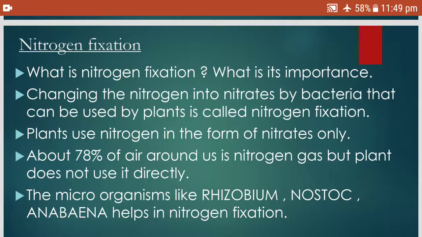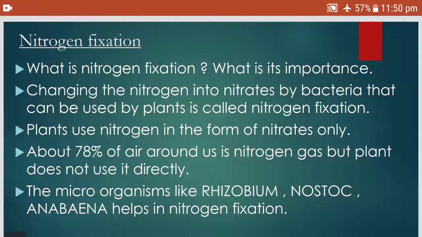So this nitrogen is converted into nitrates by specific bacteria called rhizobium, which is present in the root nodules of the leguminous plants, meaning the pea plant. These bacteria convert the atmospheric nitrogen into nitrate forms. Nitrates are now useful to the plants. This is called nitrogen fixation. Plants use nitrogen only in the form of nitrates. About 78% of the air around us is nitrogen gas, but plants do not use it directly. Microorganisms like rhizobium, nostoc, anabaena help in nitrogen fixation.